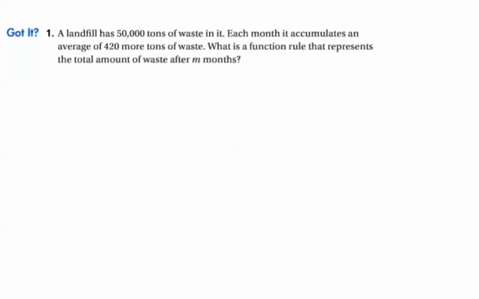You can write the rule out. I know that the total waste is 50,000 tons plus 420 times the average of the waste. So I guess this is probably somewhere along the lines of 420x plus 50,000, maybe, right? Okay, not a big deal. You could probably work that out yourself.